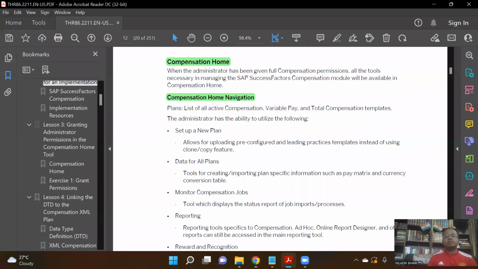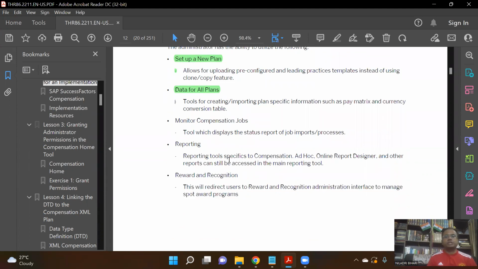Just to summarize what we have seen in the compensation homepage, we have understood the list of active compensation, variable pay, and total compensation templates we can see. We have seen at a high level the different buckets or sections for how to set up new plans, and the tools we have for creating and importing your specific plans, such as the pay matrix or currency conversion tables.